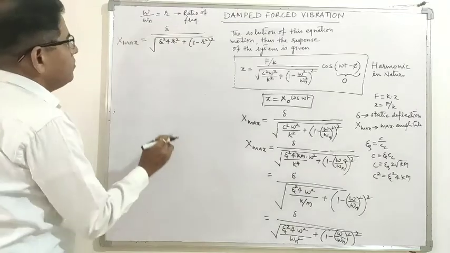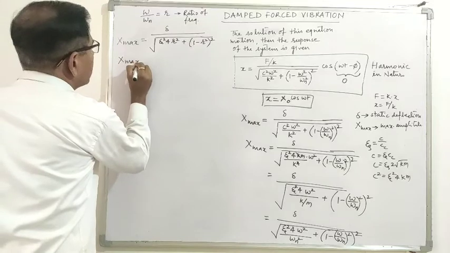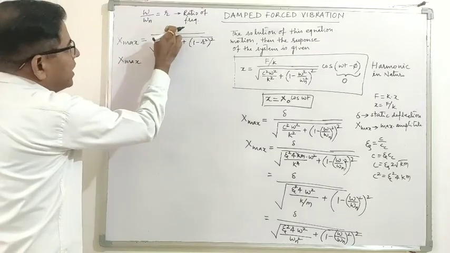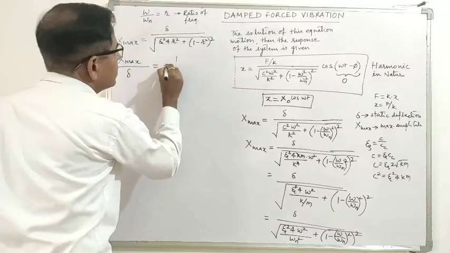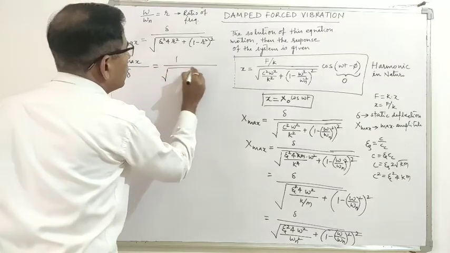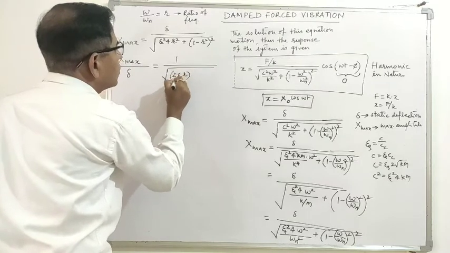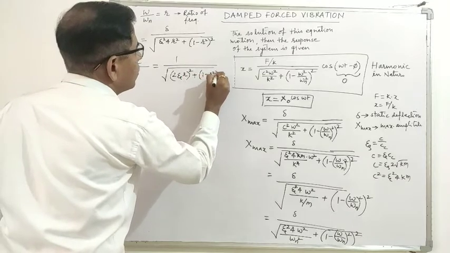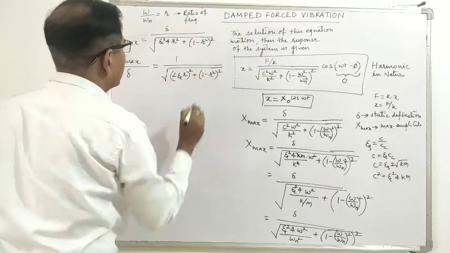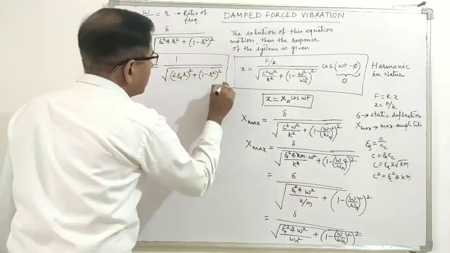So this equation will look something like this. This is x max. If you take this delta on this side, then this is 1 upon under root (2 zeta r) whole square plus (1 minus r square) whole square. So this is a very important equation.